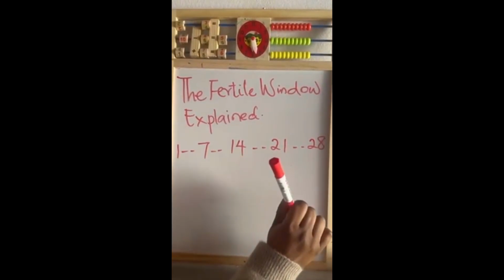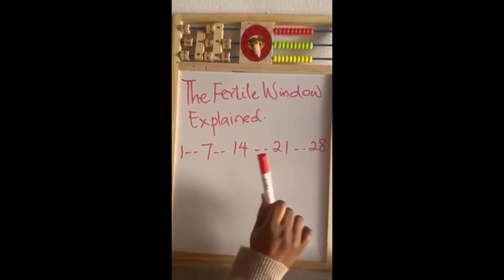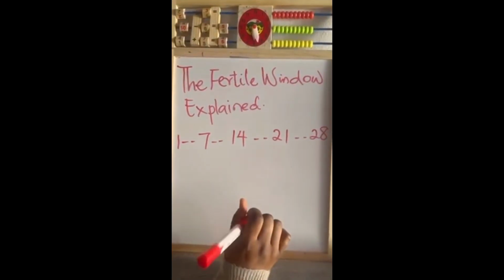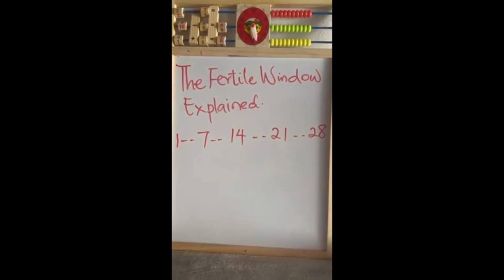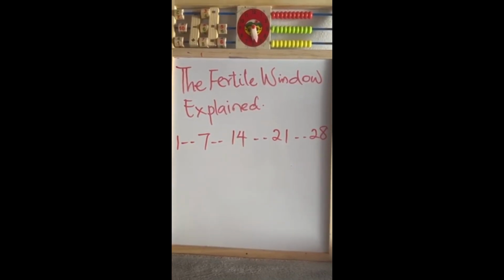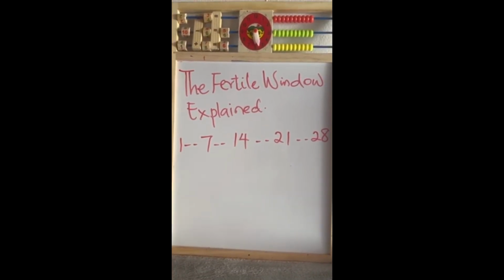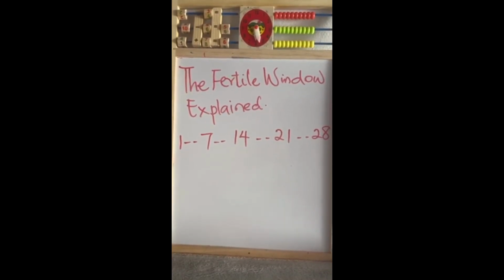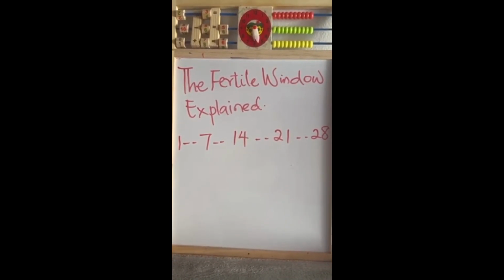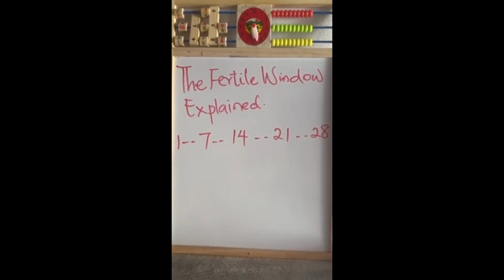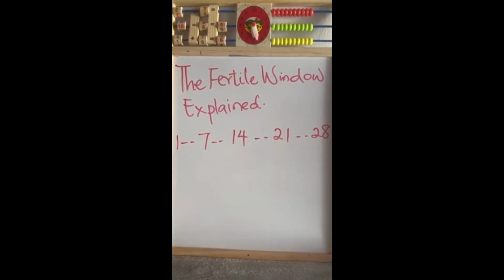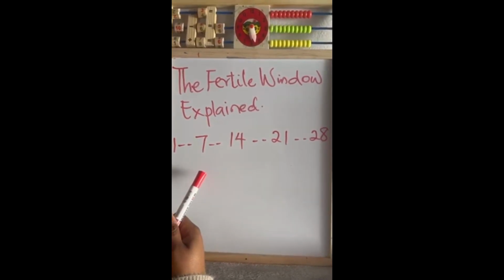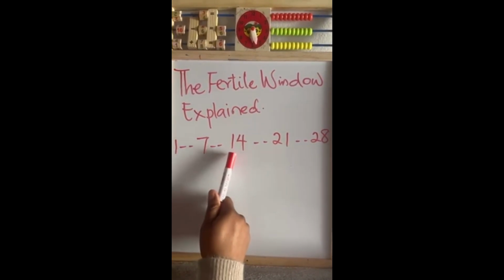Across the top, we have a typical 28-day menstrual cycle. Day 1 is the first day of the menstrual period, the day your menstrual period starts. Day 7, your period has usually ended and your body is beginning to prepare for ovulation. Now let's move to day 14.